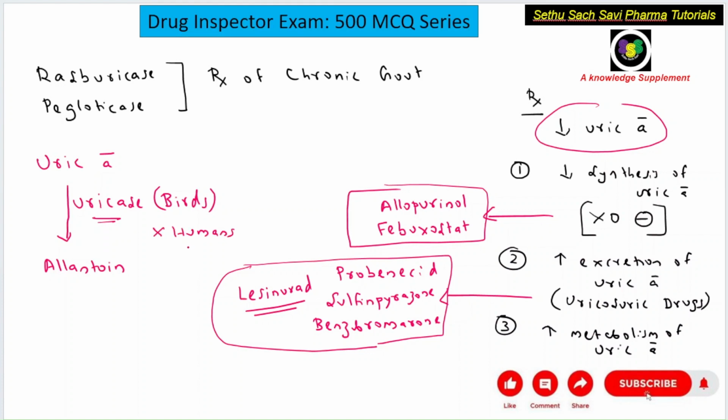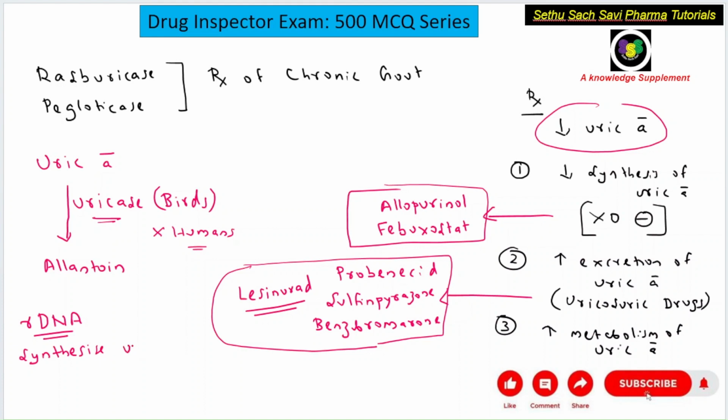If this enzyme was present in humans, the uric acid could have been metabolized further and there would not have been any hyperuricemia, correct? So what the researchers have done is synthesize this uricase enzyme synthetically by recombinant DNA technology.